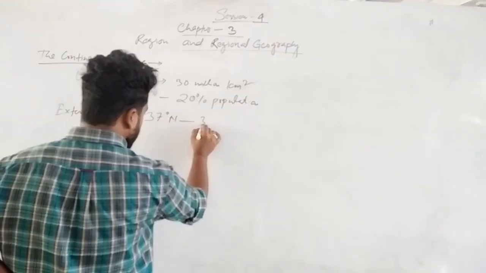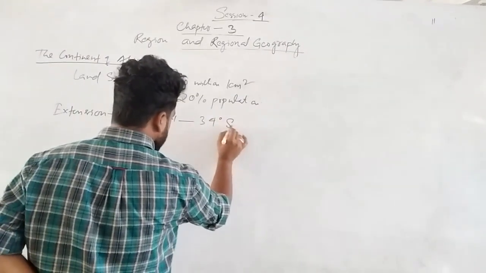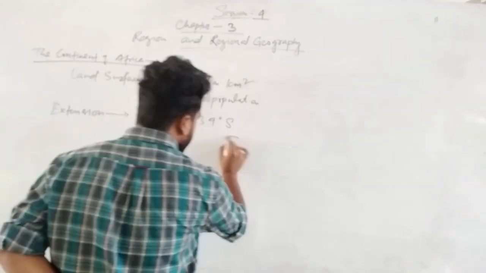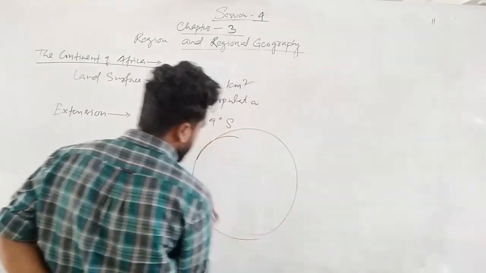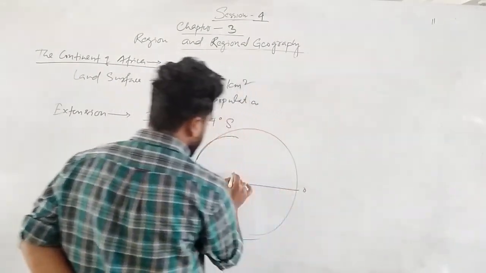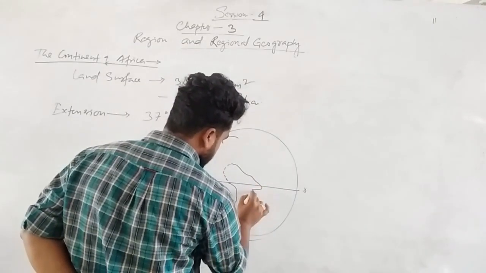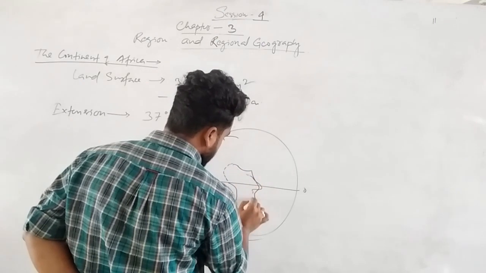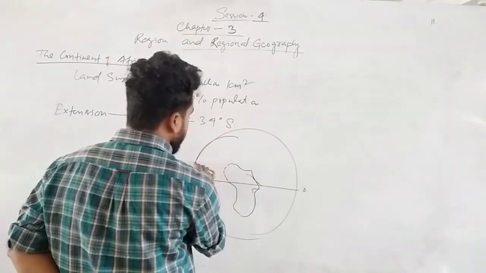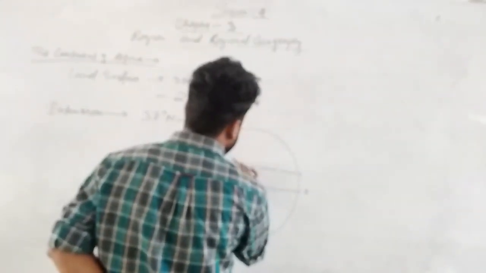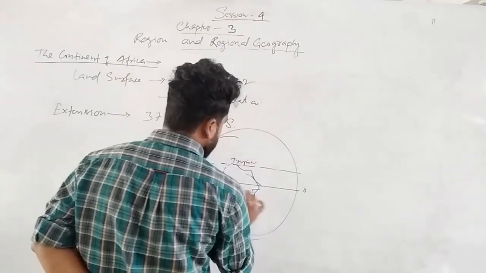37° north to 34° south, because we know that this is the world, this is the equator. From the tropical region, passing through the equator.